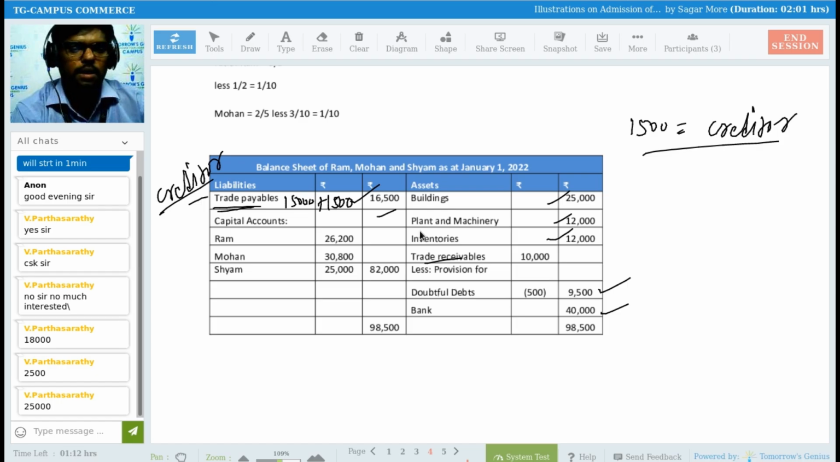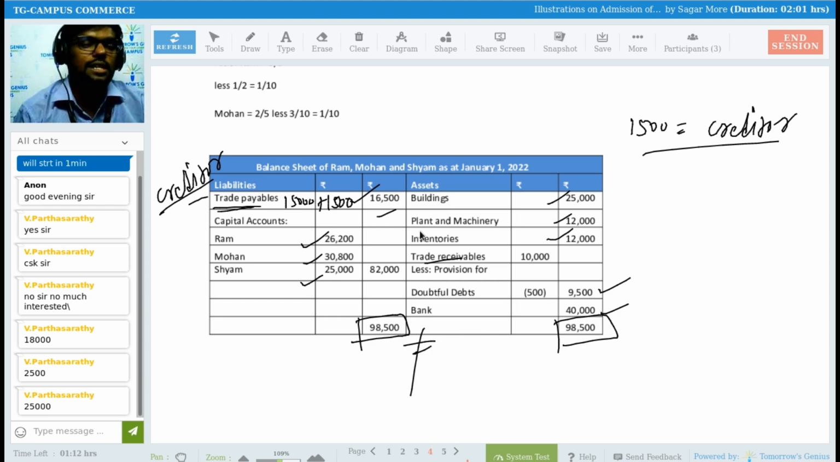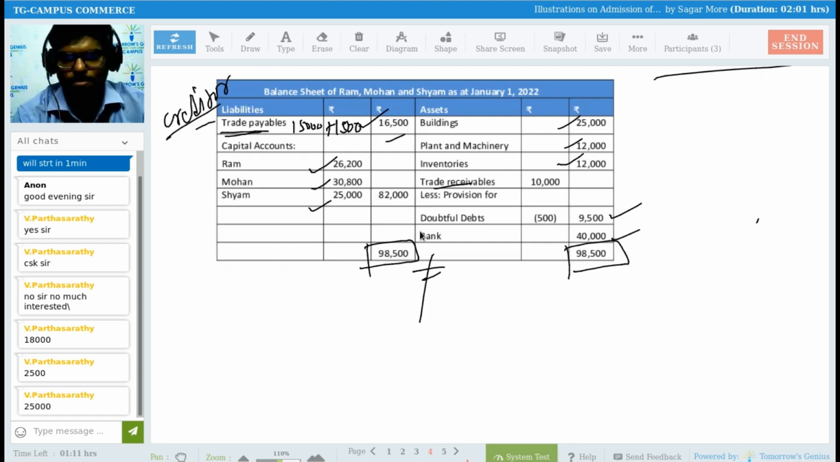And we get this answer now for Ram, Mohan and Sham, 26,200, 30,800 and 25,000, right? So once you tally this balance sheet, you will be getting balance amount 98,500. So your balance sheet will tally at rupees 98,500. Understood this, Shivarish, Parthsarthi, Sadhana? Any doubt, any questions? You can ask me. No doubt. Yes, Sadhana? No doubt, sir. Okay, good.